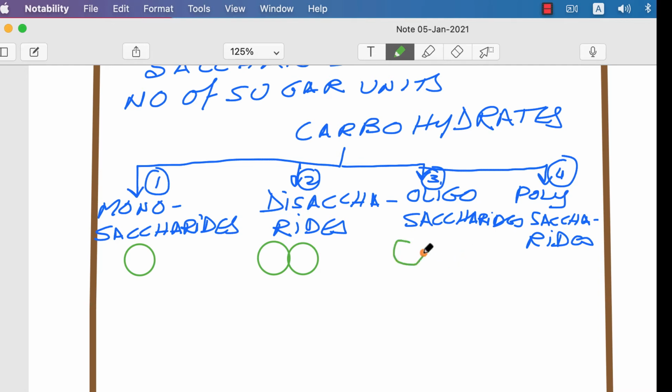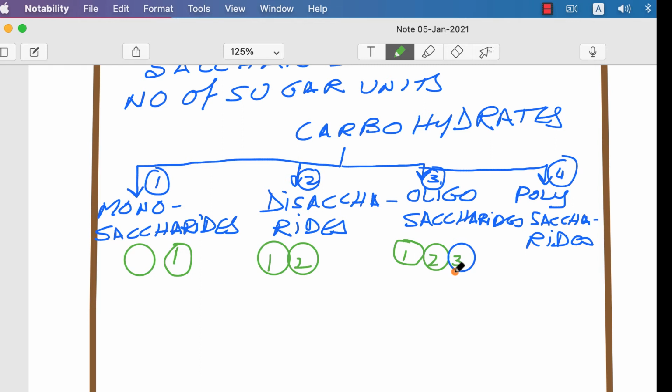So here one unit is present, that is what we call monosaccharide. Here there are 2 units. In this case, 1, 2 and 3 units are present. That is what we call oligosaccharides.